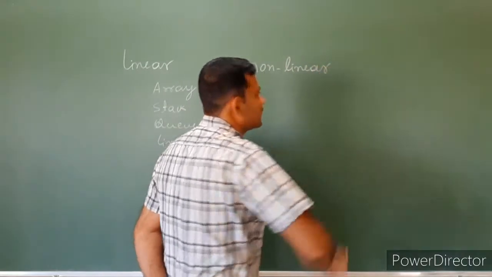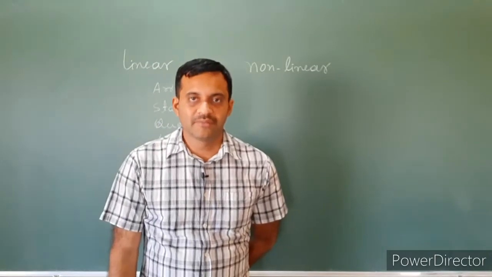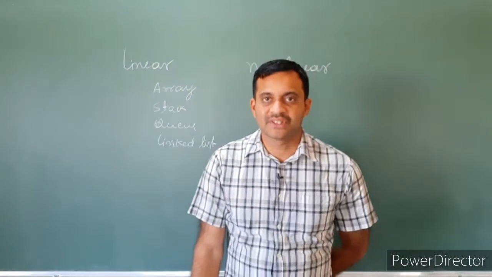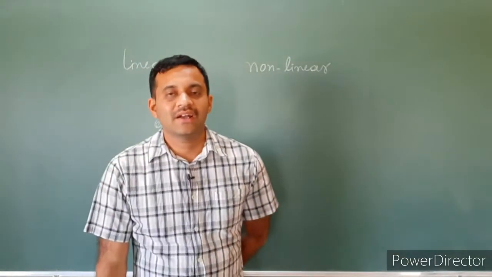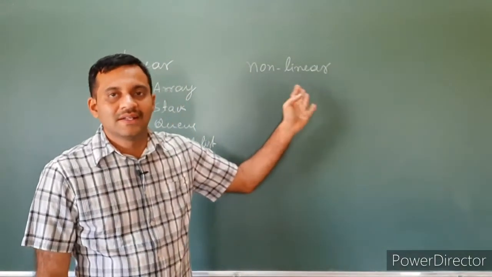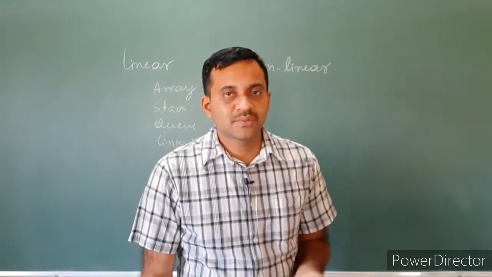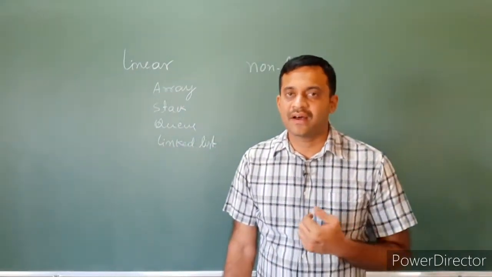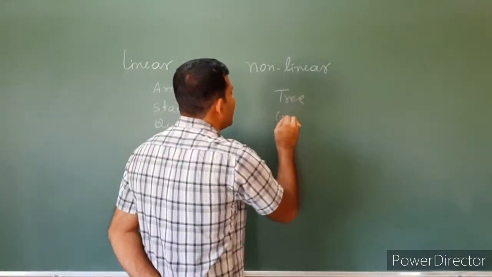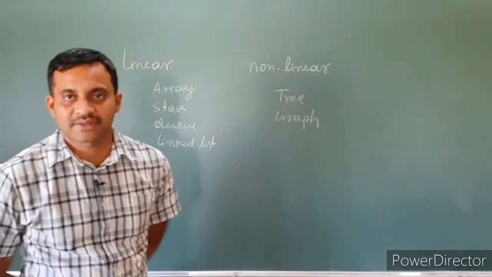Then in a non-linear data structure, there is more than one possibility to access the next data item. Here data items are not arranged sequentially. Hence these are non-linear. Elements are not arranged sequentially. There is more than one possibility to access the next data item. Then tree and graph are examples for non-linear data structure.